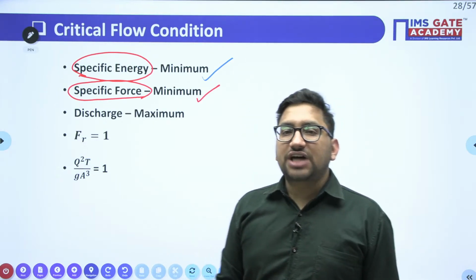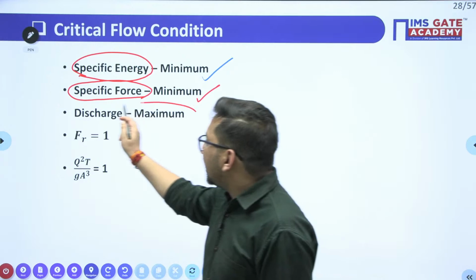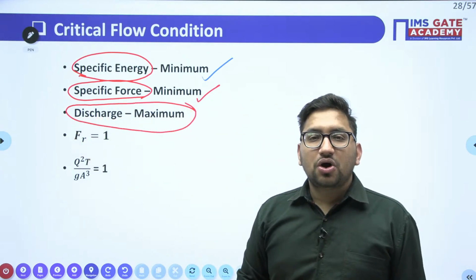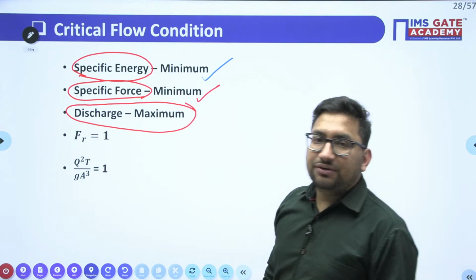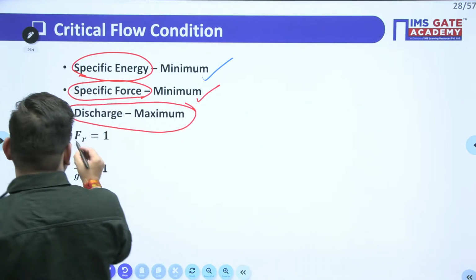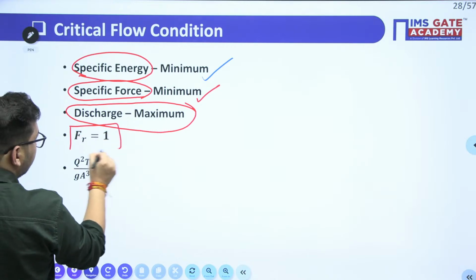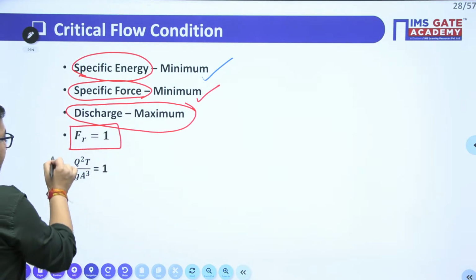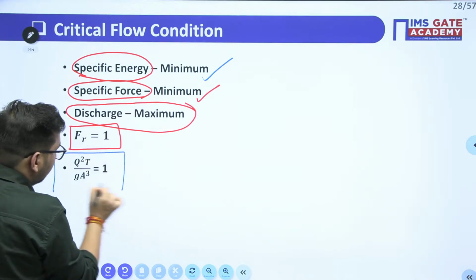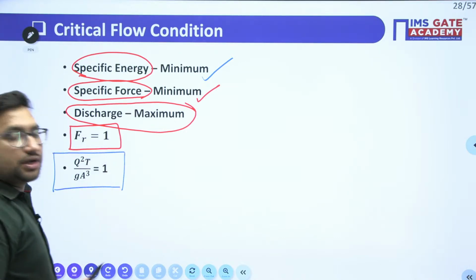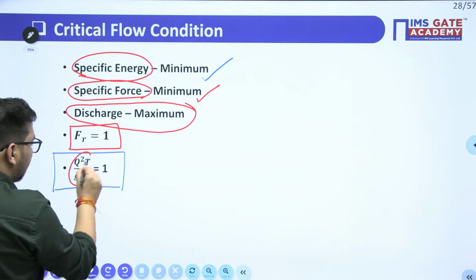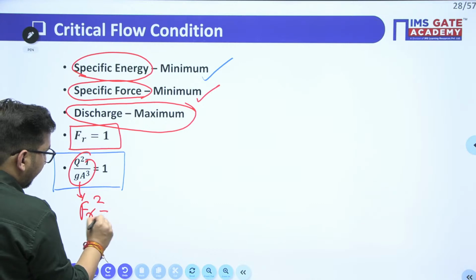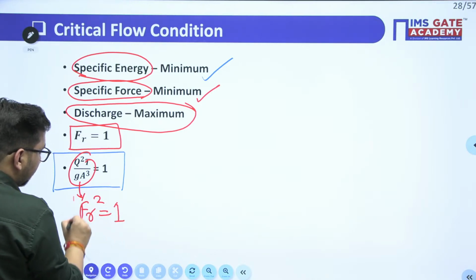What about the discharge? You will find that the discharge at this critical condition will be maximum. Also at critical condition we have defined that the Froude's number is going to be equal to 1. And the most important condition, that is Q square T upon G A cube, will be equal to 1. This particular value Q square T upon G A cube is nothing but Froude number square. It will be equal to 1, right?